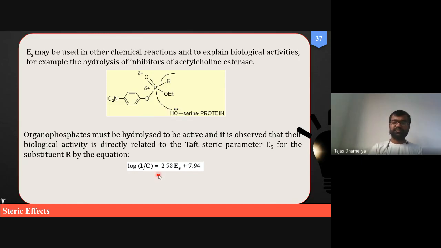So what is our logic of the Taft steric constant with the acetylcholinesterase inhibitory activity? This logic is devised in terms of this equation.